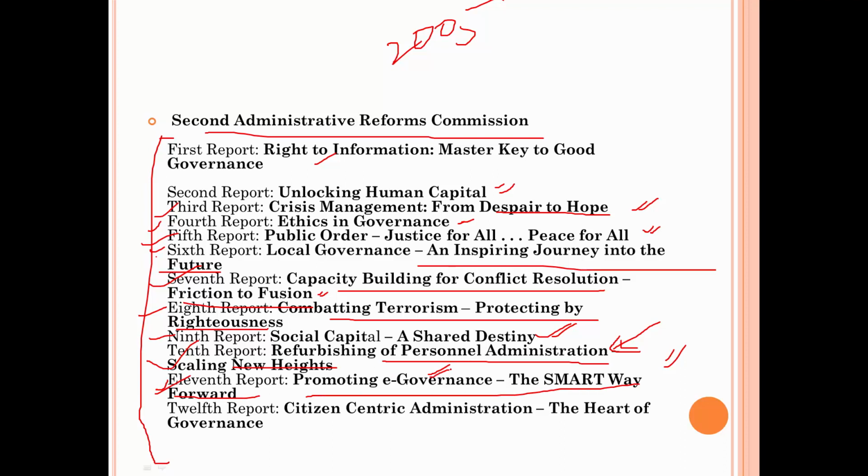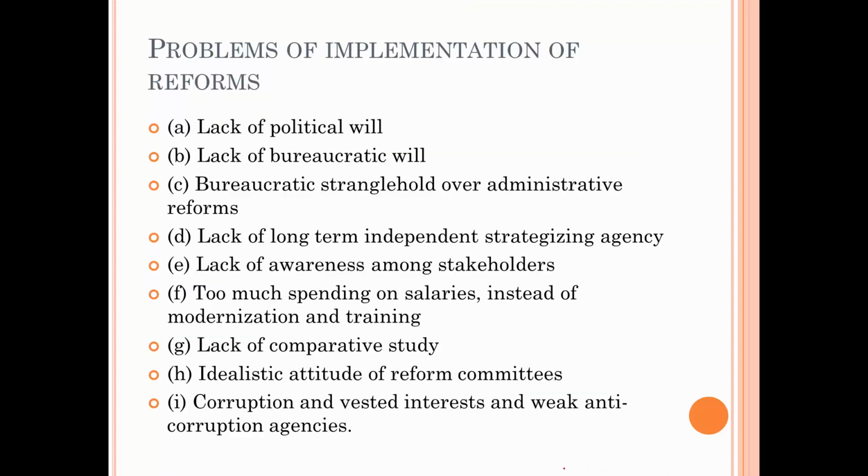They have gone through in detail about e-governance and how it can improve the administration. And 12th report was citizen-centric administration, the heart of governance. So all these are not in silos, they are not separate, they are all merged. Every reform has some impact on other reforms, and they all work together in order to have a better society. Then I will tell you some of the problems of implementation of reforms.